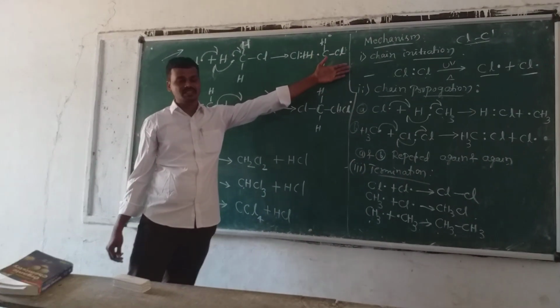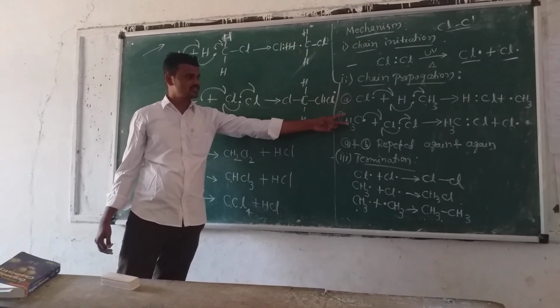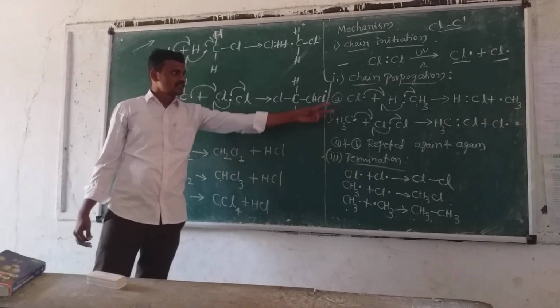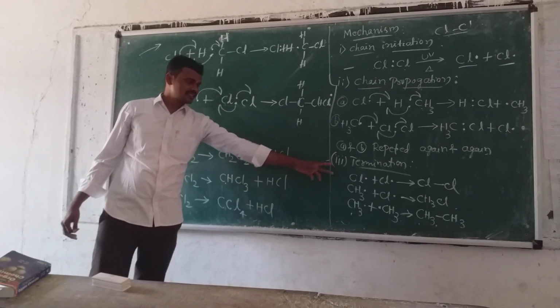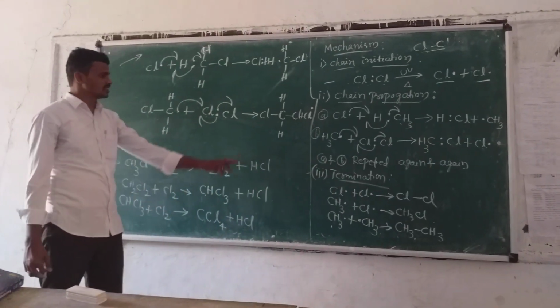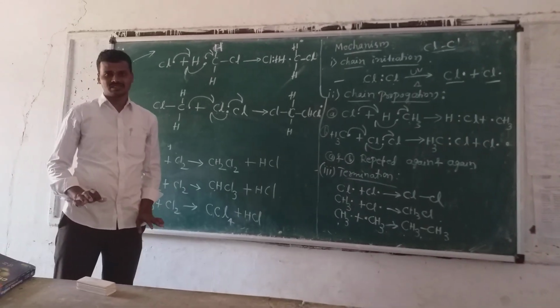Initiation is the start, propagation is the development of the reaction, with these two reactions repeated again and again. Then in the termination steps, free radicals combine to form different molecules, and these molecules stop the reaction. Okay, thank you.